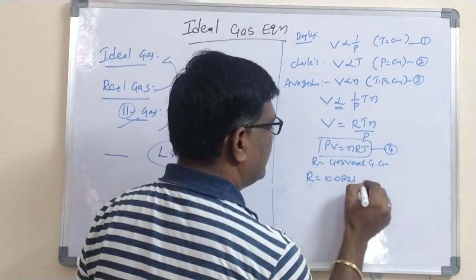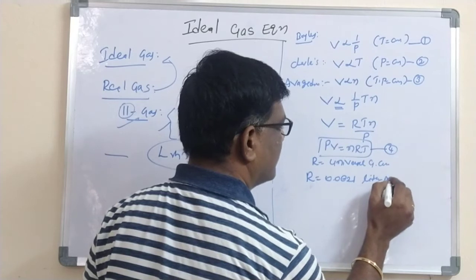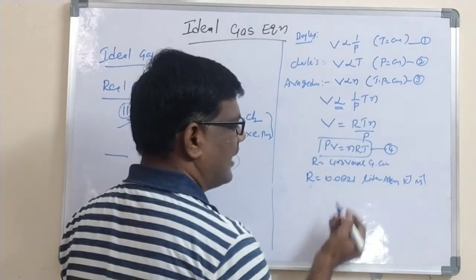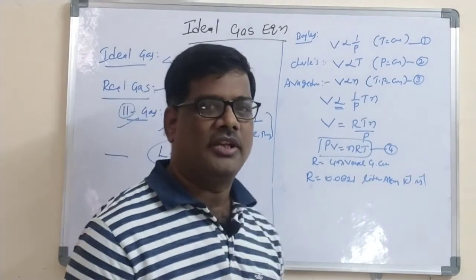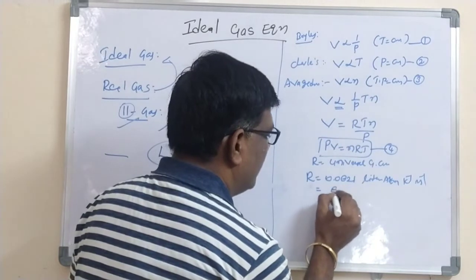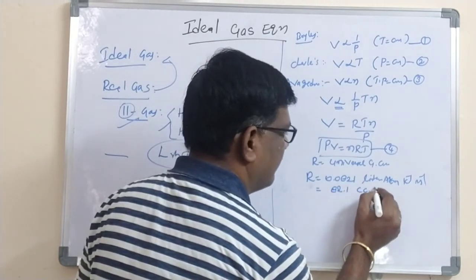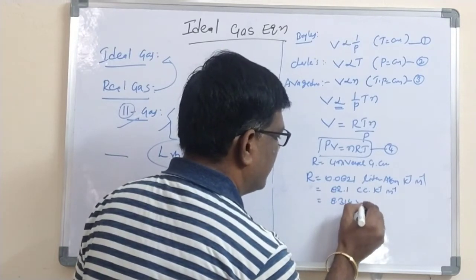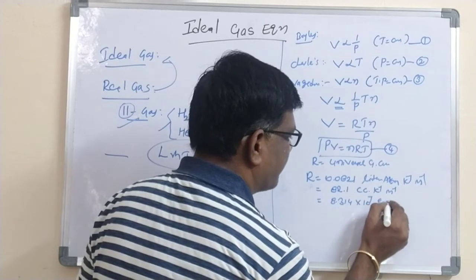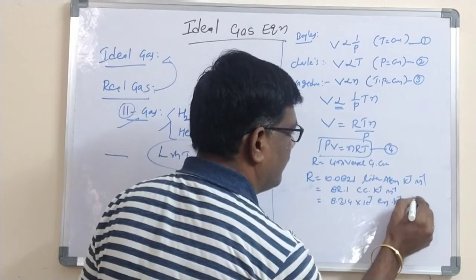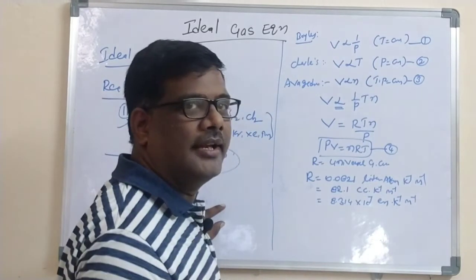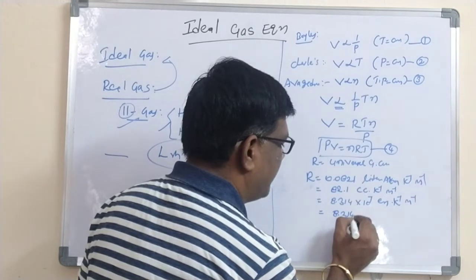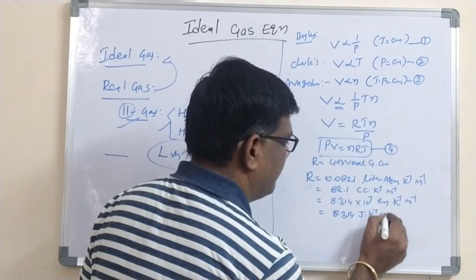0.0821 liter atmosphere per Kelvin per mole. Whenever you are taking liter atmosphere, the value is 0.0821. The same R value is 82.1 cc atmosphere per Kelvin per mole, and 8.314 into 10 to the power of 7 ergs per Kelvin per mole. Whenever you are taking ergs, the value is 8.314 into 10 to the power of 7. The same R is equal to 8.314 joules per Kelvin per mole.